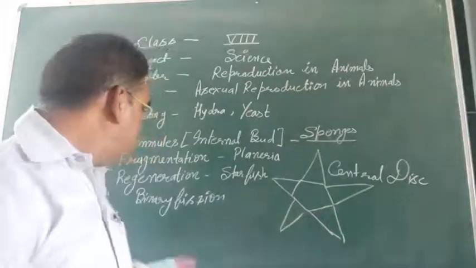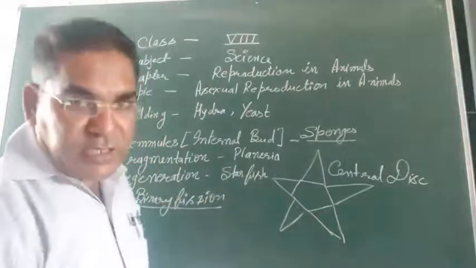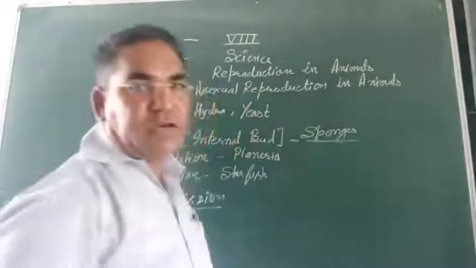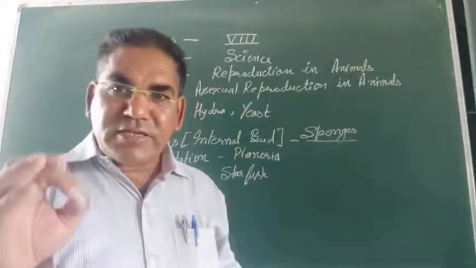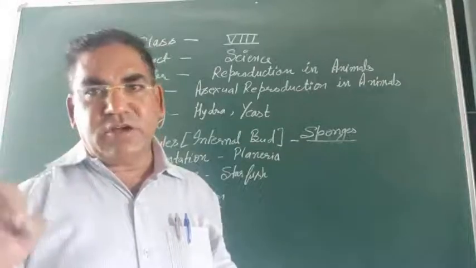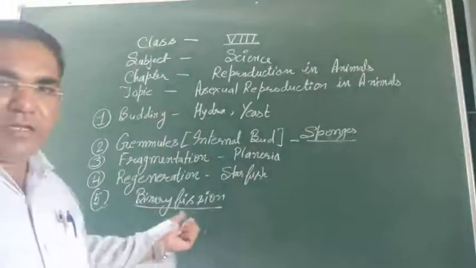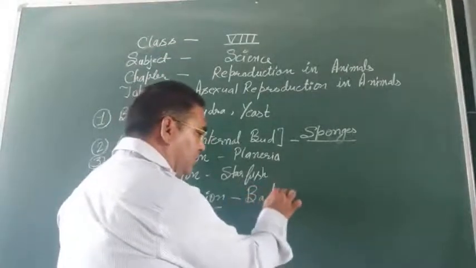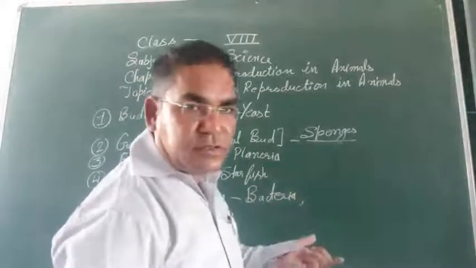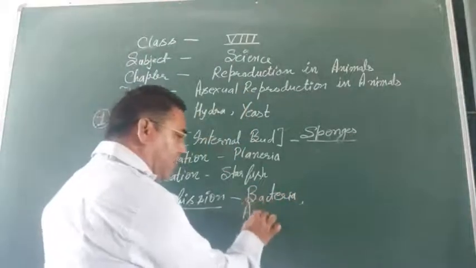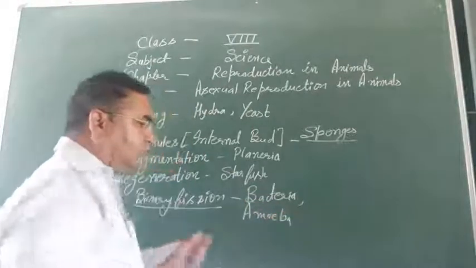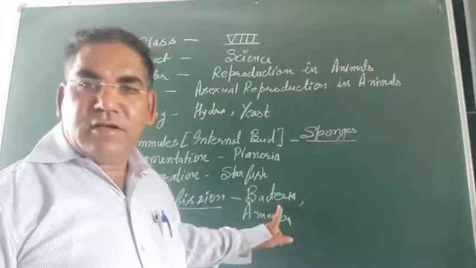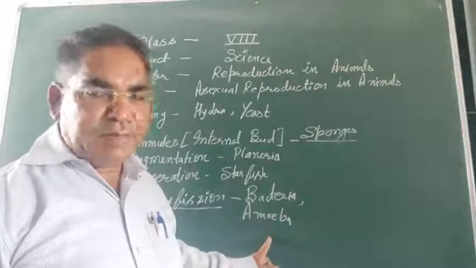Got it? Now the last one is binary fission, which is the simplest kind of asexual method, the simplest kind of reproduction. It occurs in bacteria and can also be seen in amoeba.